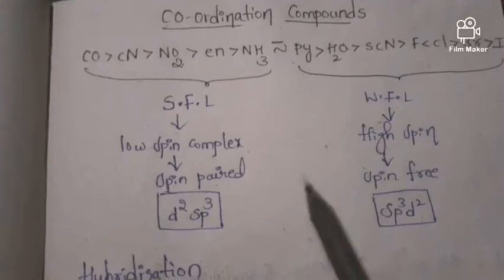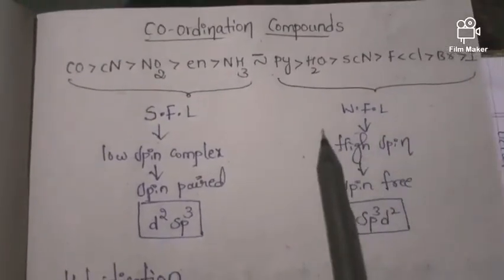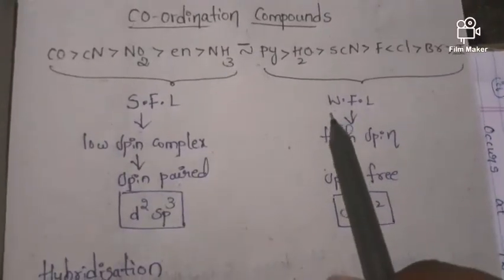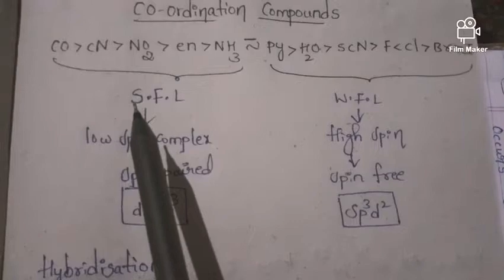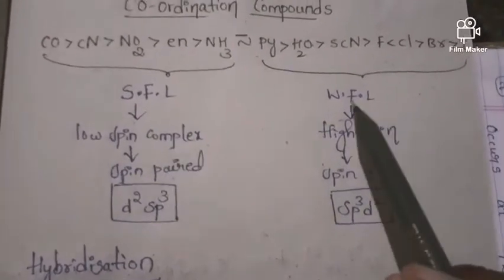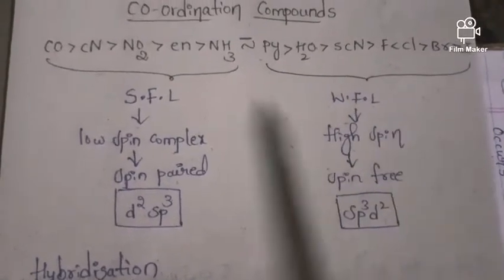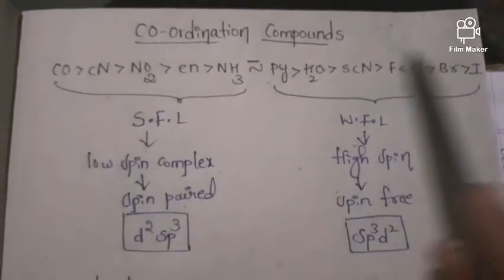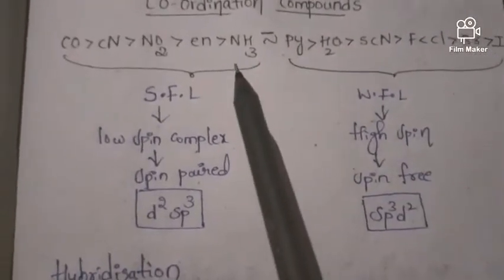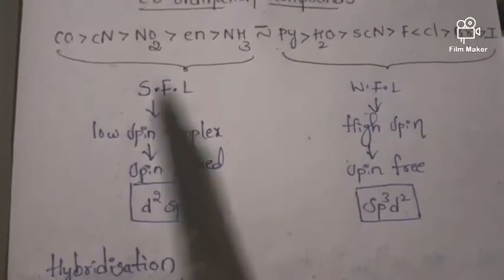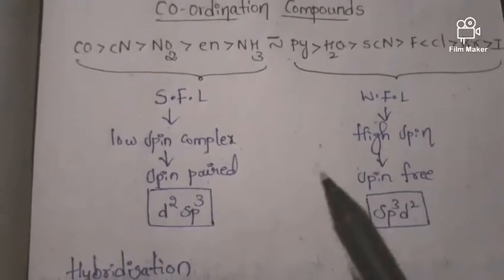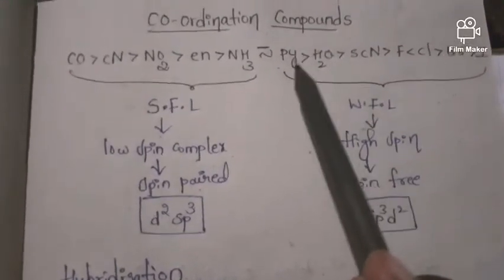See, first of all, I want to tell you the order to remember, to distinguish strong field ligands and weak field ligands. Here I have written SFL, that is strong field ligands, and here is the weak field ligands. First you have to remember this order, friends. It is very important because if we have an idea about strong field ligands and weak field ligands, it is very easy for us to find the hybridization in coordination compounds. Okay friends, let us see the order.